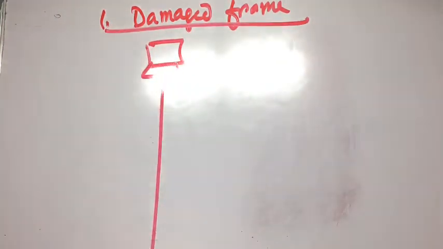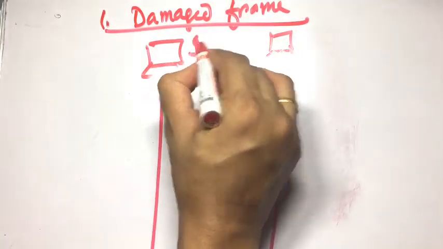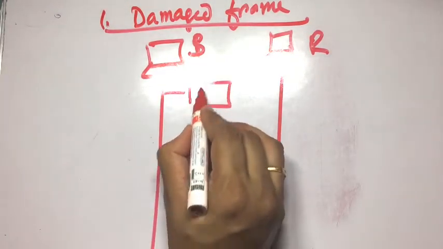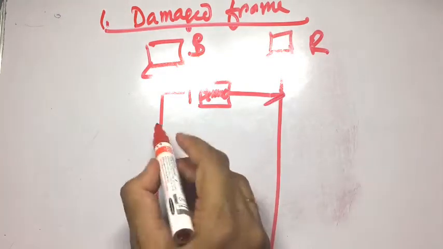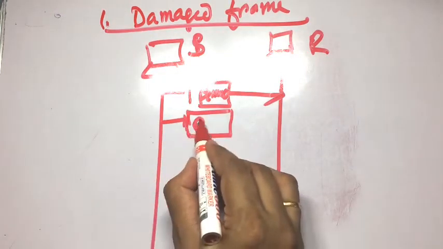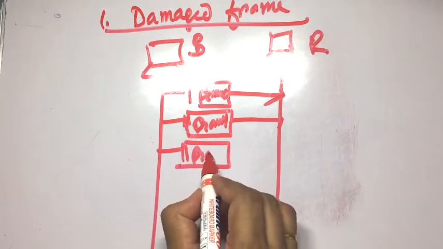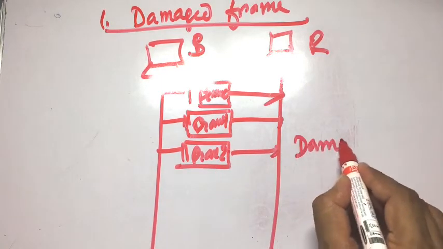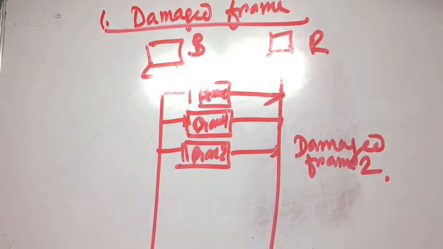Again we have to draw the sender and receiver and the time frame. This is the sender computer, this is the receiver, and this is the time frame. Suppose frame 0 is sent. After frame 0 is received, an acknowledgement is sent to the sender. Now frame 1 is sent. Now frame 2 is sent, and there is an error, a damaged frame 2. So frame 2 is damaged here.